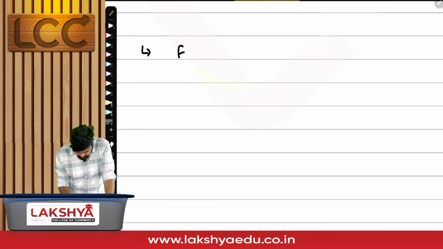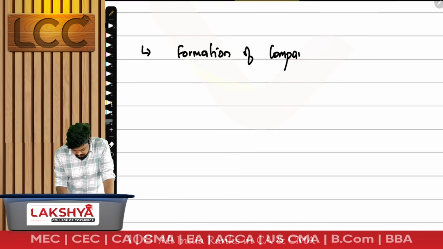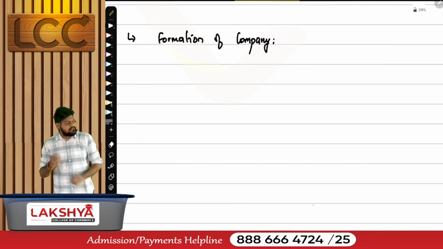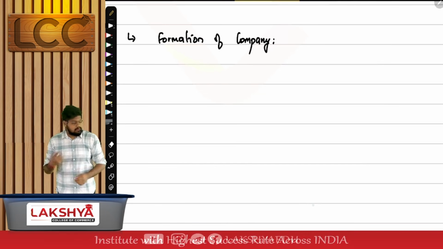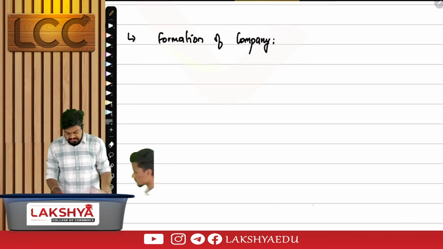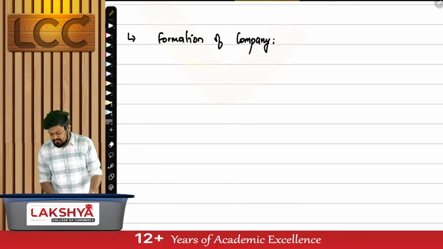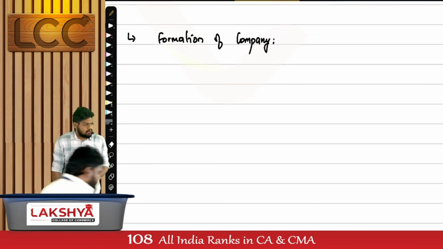Let's start with formation of company. Quickly run through that. Formation of company is under section number 3. Incorporation of company is under section number 7. Formation is under section number 3. It starts with the sentence, a company must be formed or may be formed for a lawful purpose.